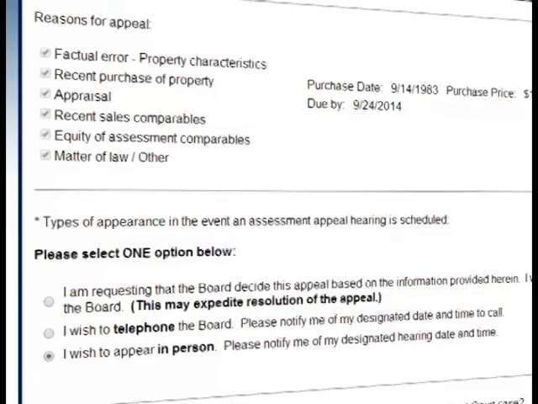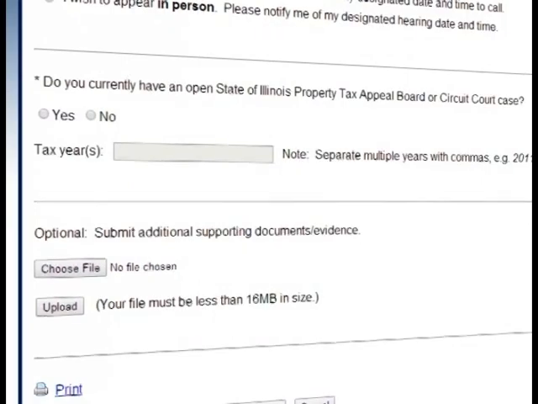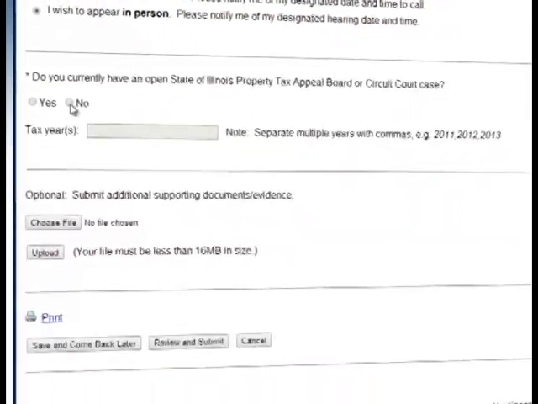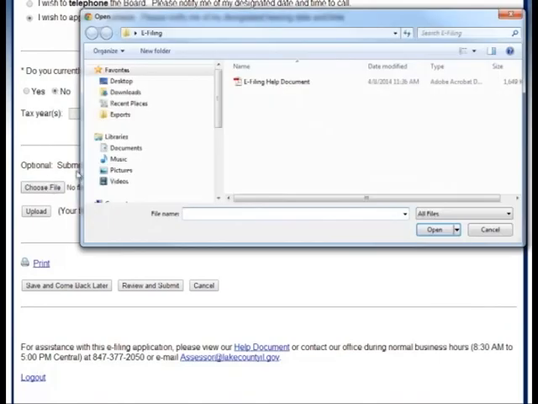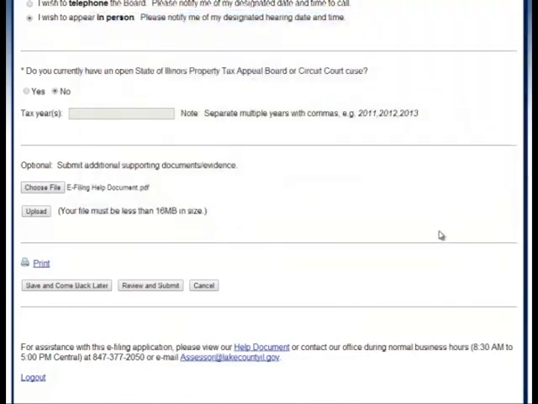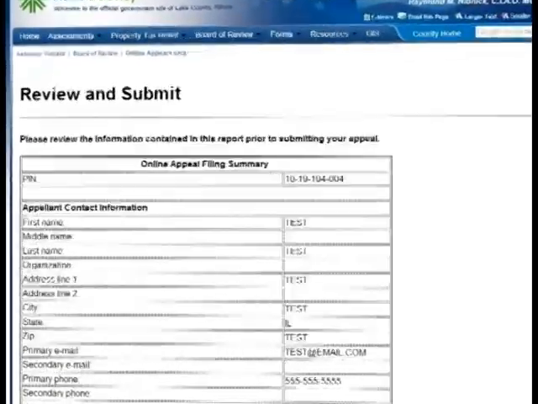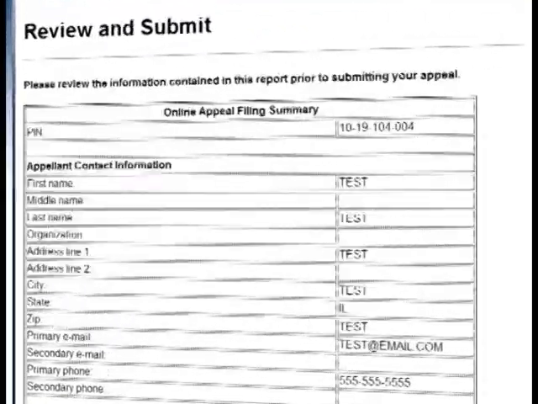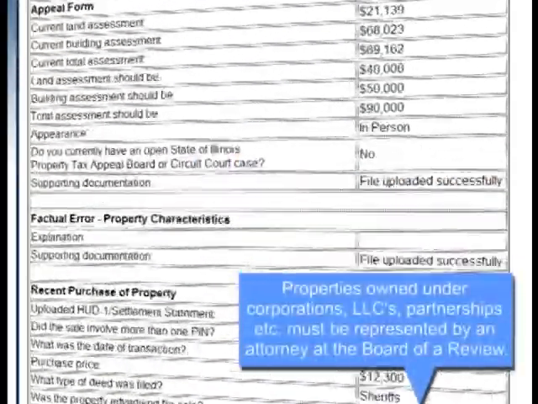The next section asks if you currently have an open State of Illinois Property Tax Appeal Board or Circuit Court case. Please choose yes or no. The last section that is optional is any other supporting documents or evidence that you wish to submit with your appeal. Once all the required fields are complete, please click Review and Submit. Please review all the information to make sure that it is correct before you submit your final submission to the Board of Review.